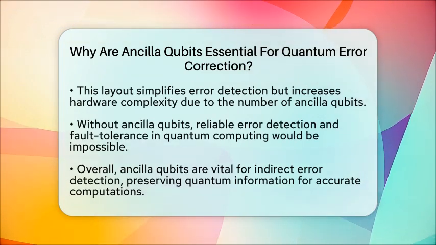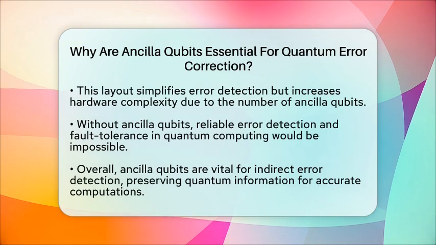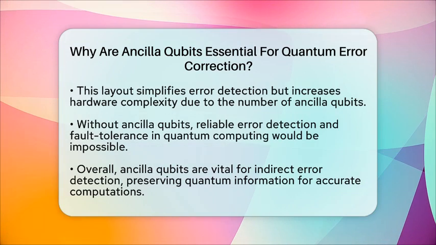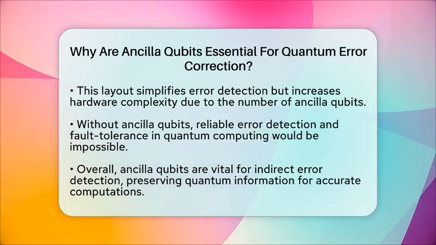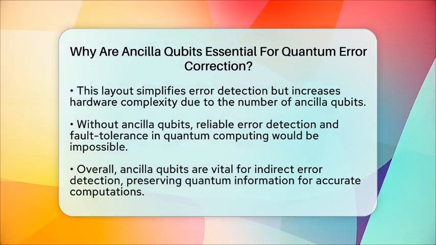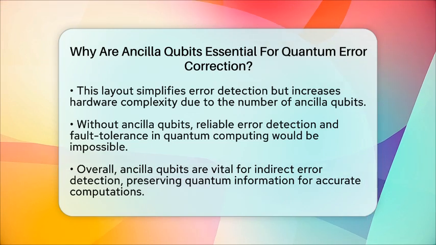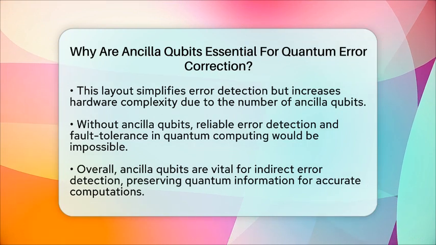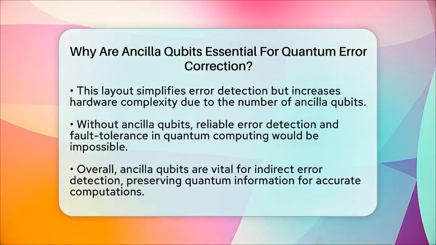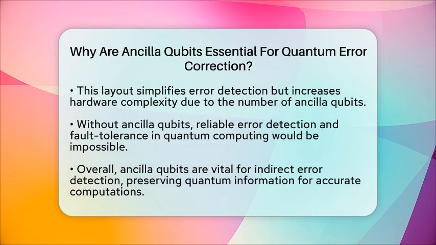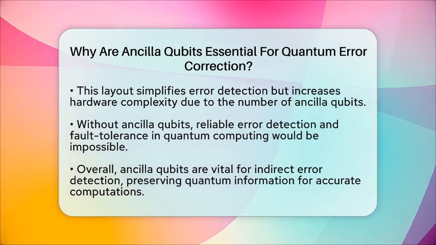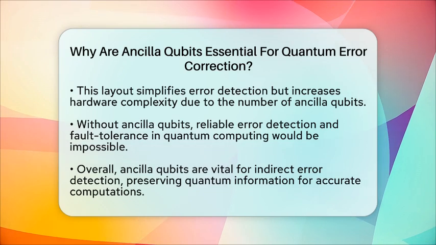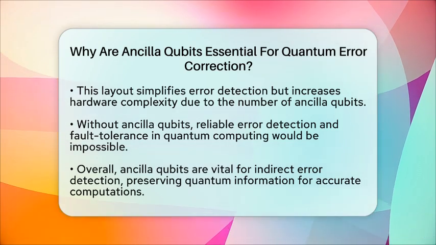Without Ancilla qubits, it would be impossible to detect errors reliably, making fault-tolerant quantum computing impossible. In summary, Ancilla qubits are essential because they let us detect errors indirectly, keeping the quantum information safe. They enable us to identify and fix errors without destroying the data, which is key to building reliable, scalable quantum computers. Their role is fundamental in making quantum error correction work, ensuring that fragile quantum states can be maintained long enough for meaningful calculations.